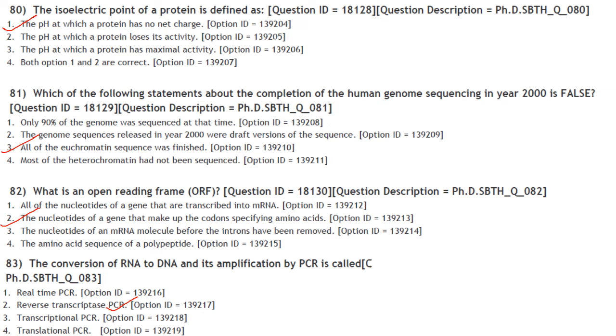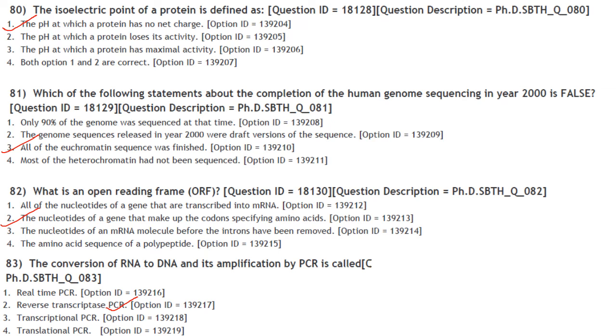Answer is option 1. Which of the following statements about the completion of the human genome sequencing in the year 2000 is false? Answer is option 3, that is all of the euchromatin sequence was finished. What is an open reading frame? ORF, it is the nucleotides of a gene that make up the codons specifying amino acids.